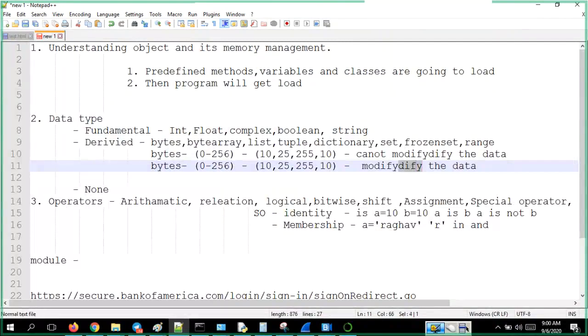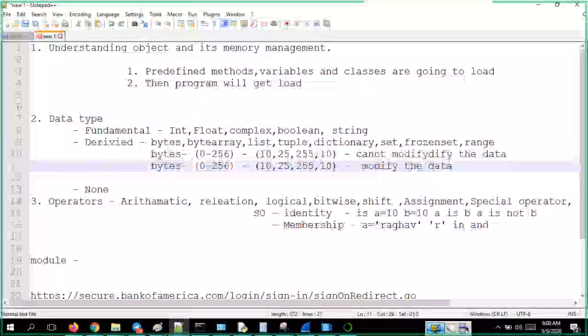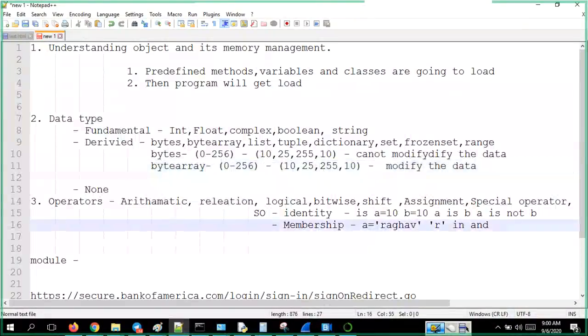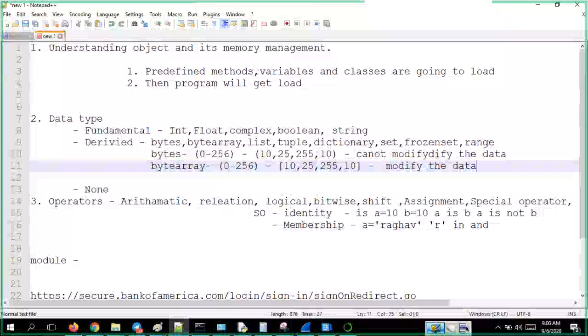That is the use of byte array. Next, list. It will be in the form of a list, or in the form of a tuple, whatever you give.